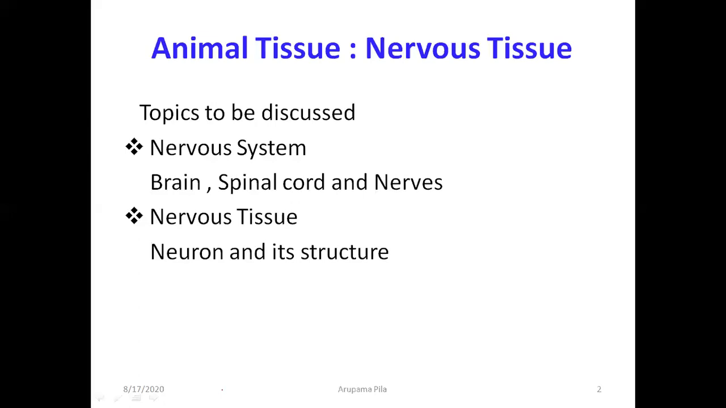So, today we are going to discuss the last topic of animal tissue, that is nervous tissue. This is the last topic under animal tissue, and we are going to cover it today. Under nervous tissue, we will be discussing the nervous system, which includes brain, spinal cord, and nerves. Then nervous tissue. Nervous tissue includes nerve cells, and these nerve cells are known as neurons. And then also we will see the structure of neuron.